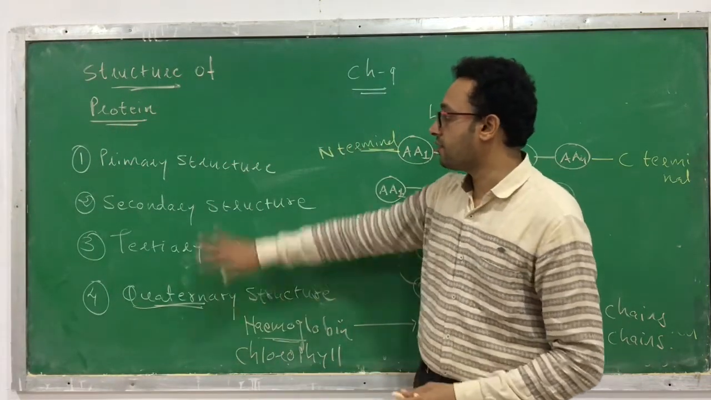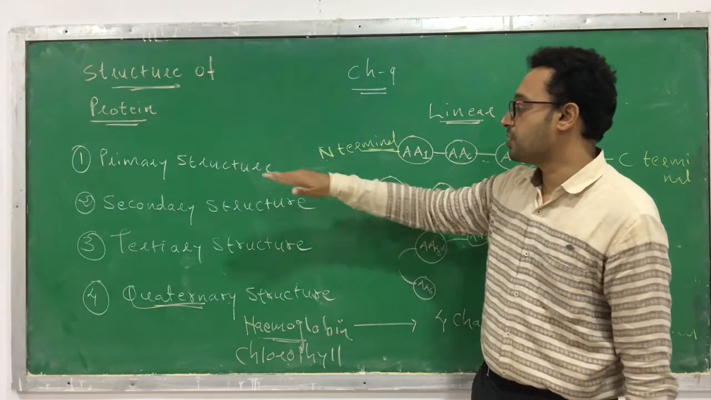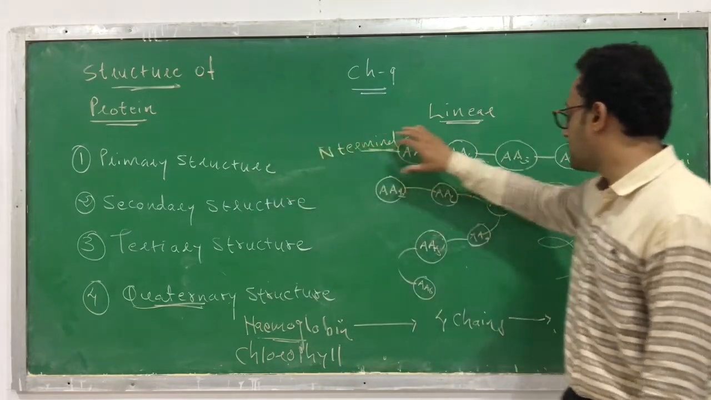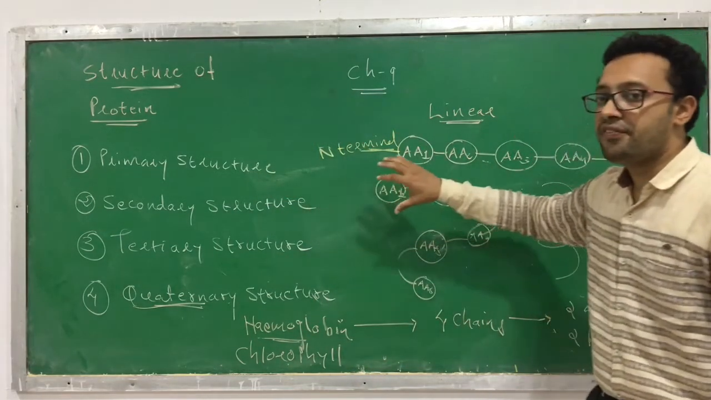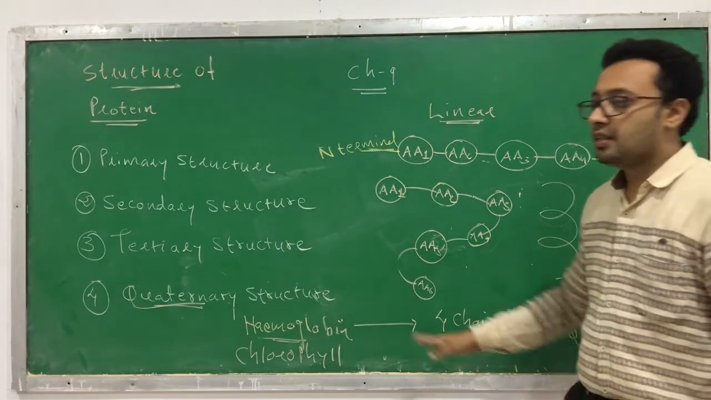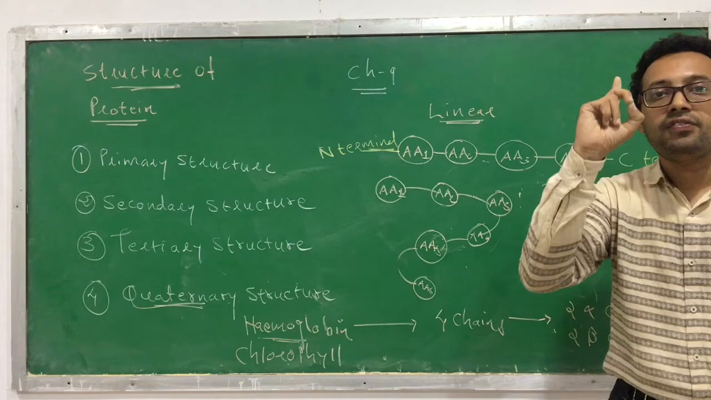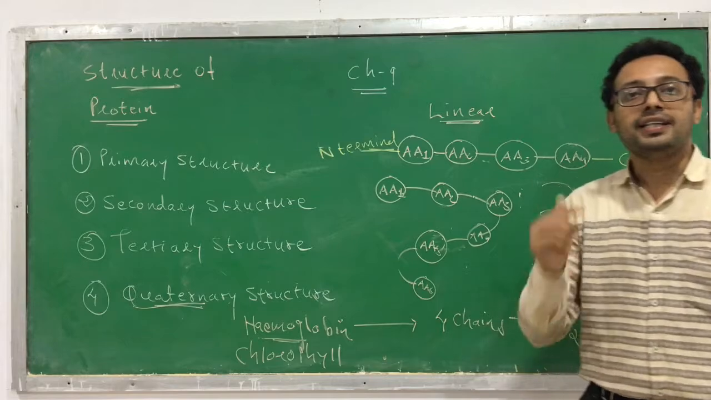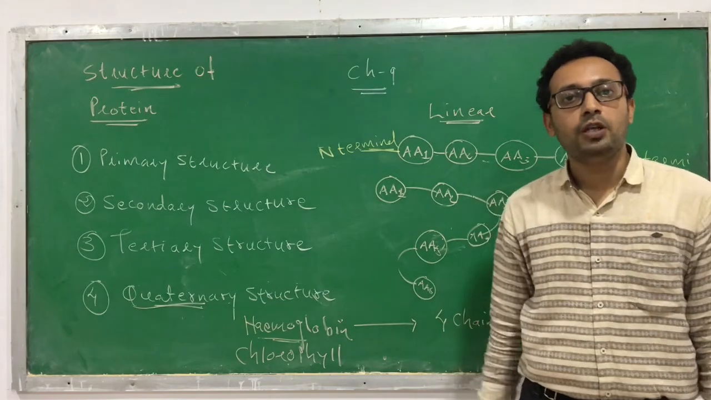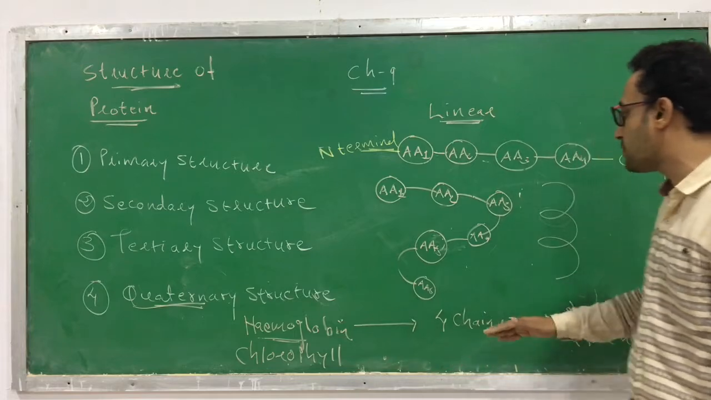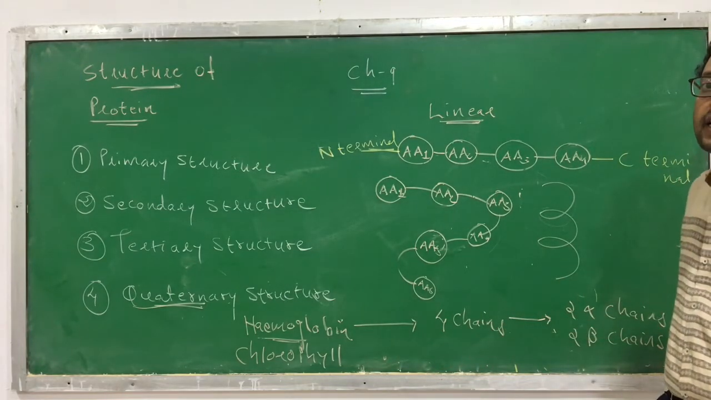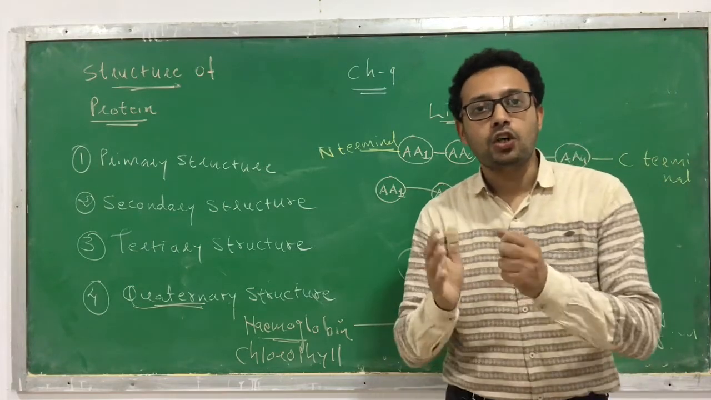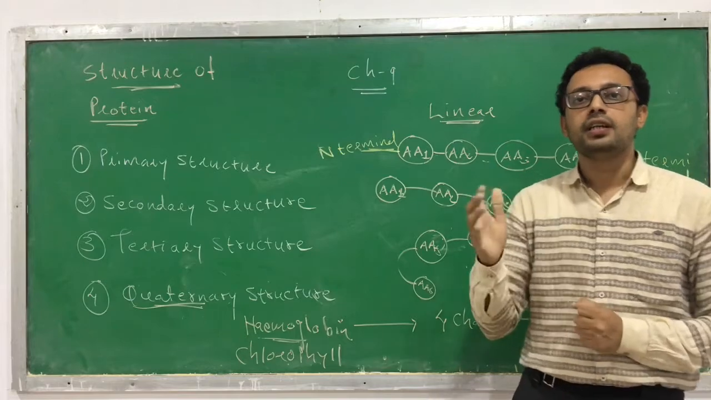So ultimately there are four types of protein structure: primary, secondary, tertiary, and quaternary. Primary structure is linear. The secondary structure may be flat or a spiral. Tertiary structure is the three-dimensional arrangement of a single polypeptide chain. Quaternary structure is a three-dimensional arrangement of more than one polypeptide chain. For example, hemoglobin has four chains, two alpha and two beta. Another example is chlorophyll, which also has more than one chain. So that's all about the structure of proteins.